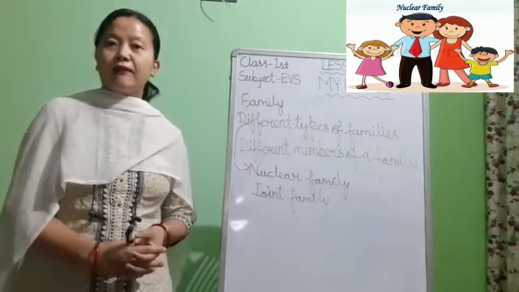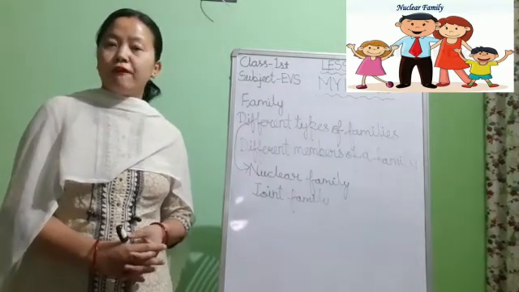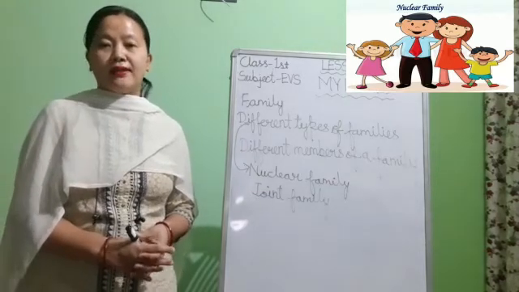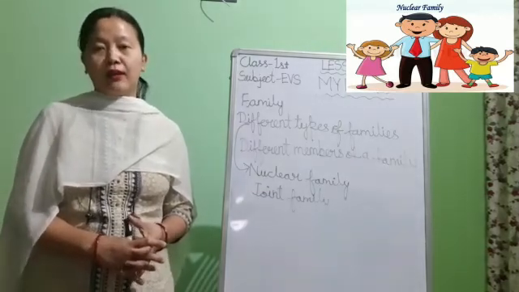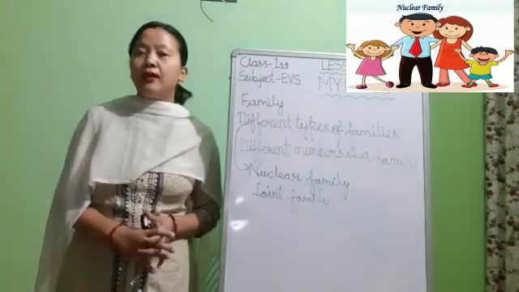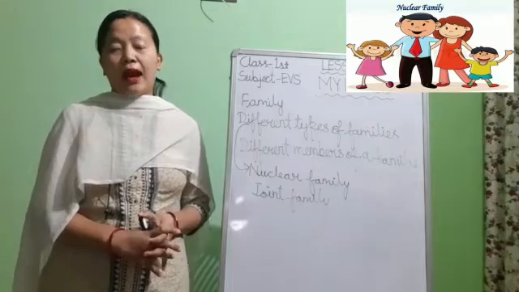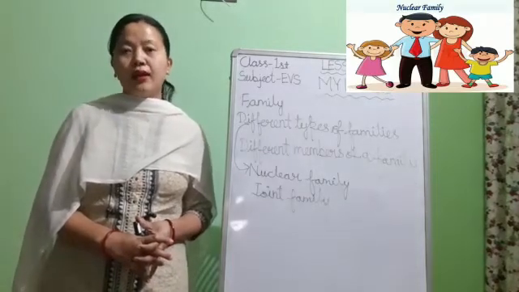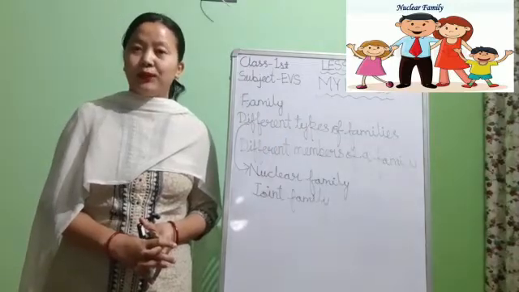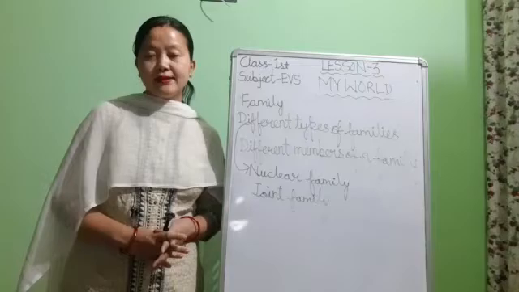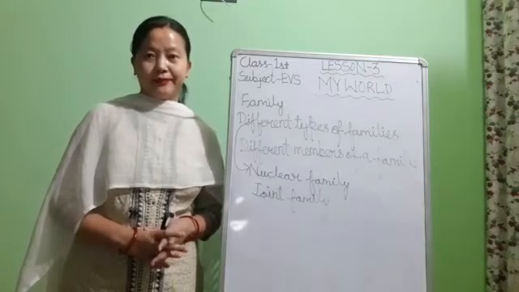A family in which the mother, father and children live together is known as a small or nuclear family. Okay children, a family in which only a mother, father and children live together is known as a small or nuclear family. Okay children.